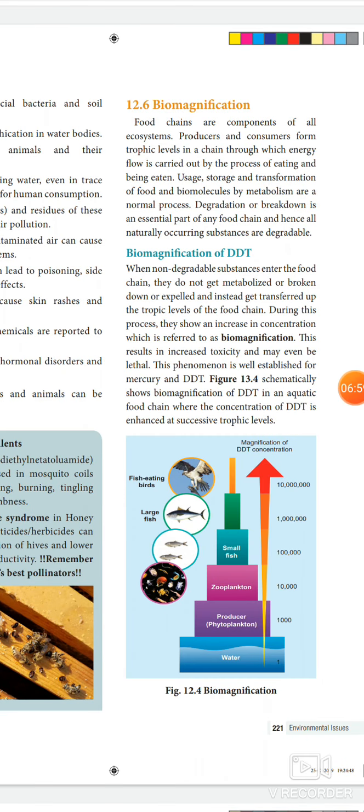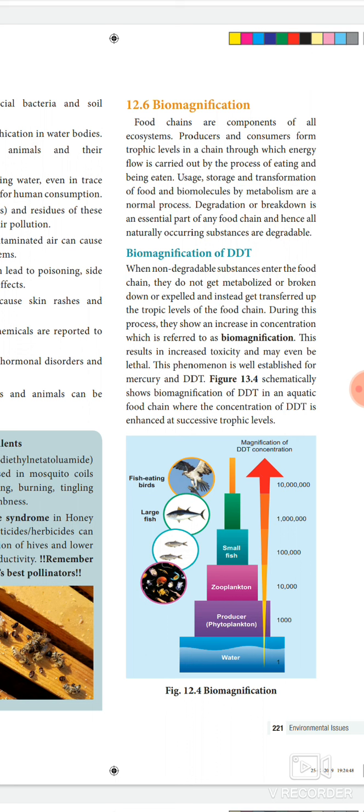So food chains are the components of all ecosystems. Here the producers and consumers form the trophic levels in a chain through which energy flows, carried out by eating and being eaten. Then usage, storage and transformation of food and biomolecules by metabolism are a normal process. Here degradation means breaking down of the ingredients. Degradation or breakdown is an essential part of any food chain, and hence all naturally occurring substances are degradable. Next we see about the biomagnification of DDT.